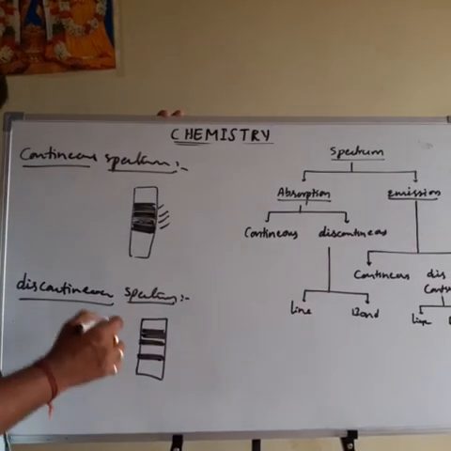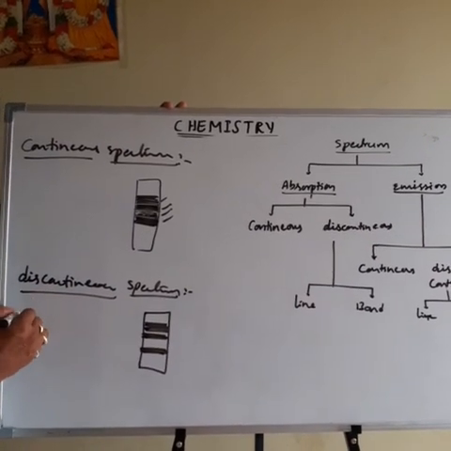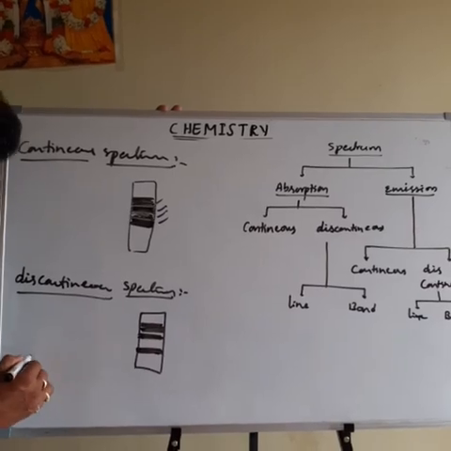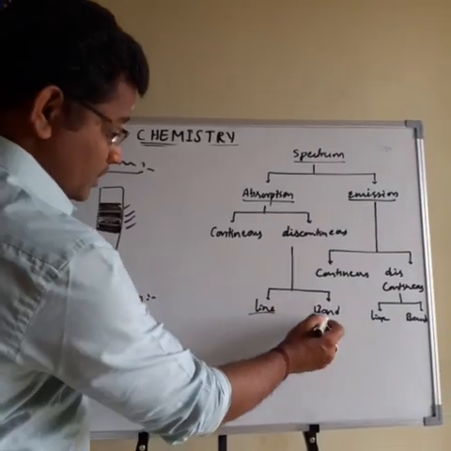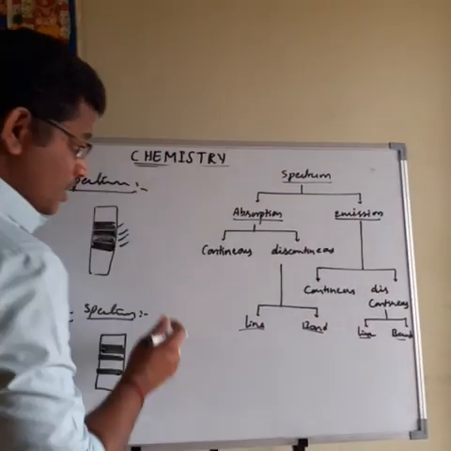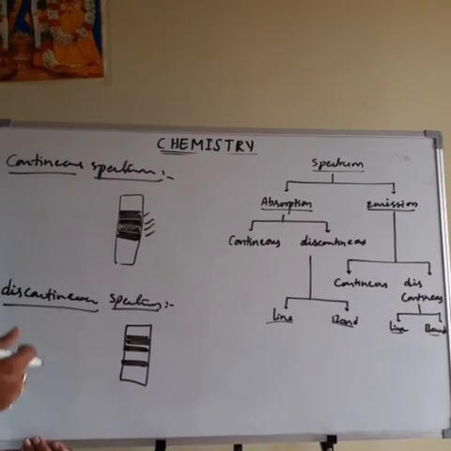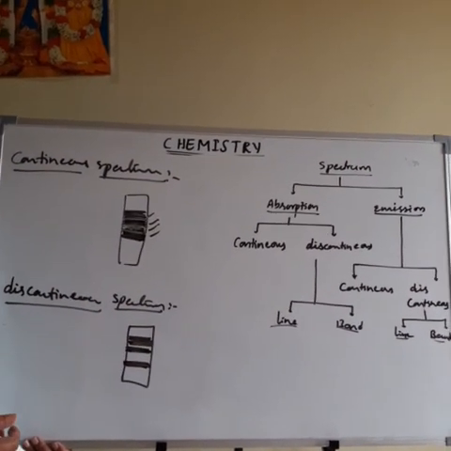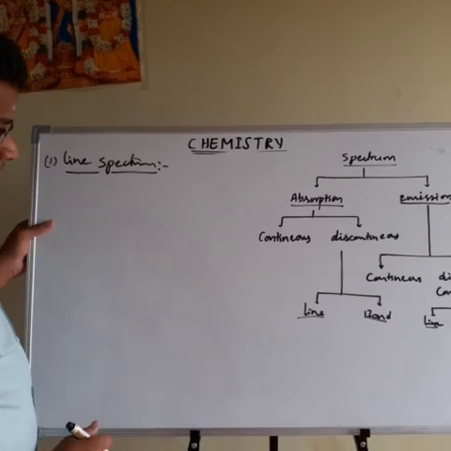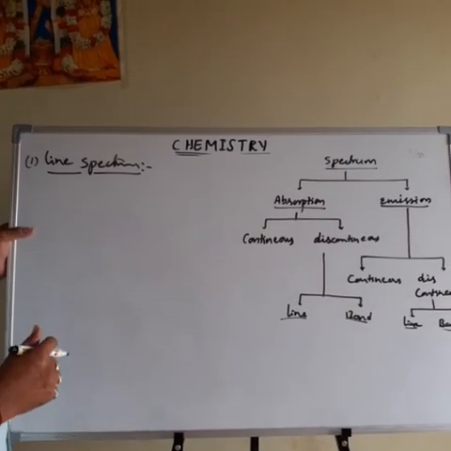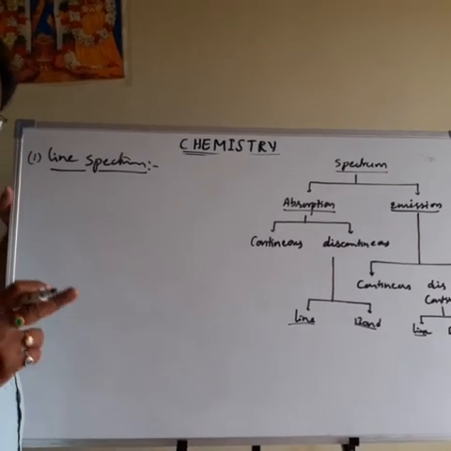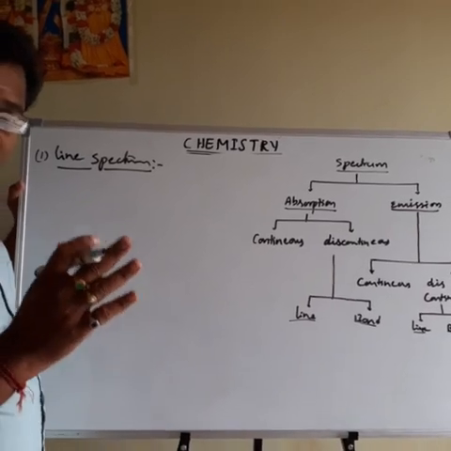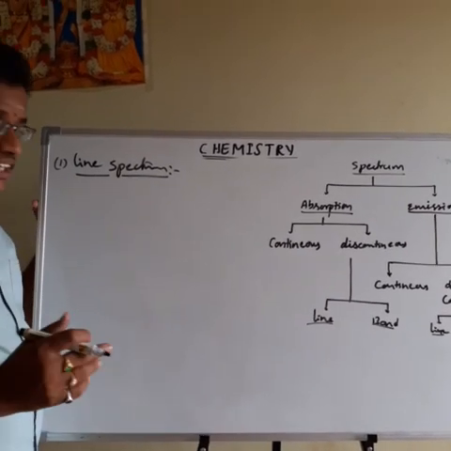Next, each discontinuous spectrum is divided into two types: line spectrum and band spectrum. Then what is the line spectrum? What is the band spectrum? Next one is the line spectrum. Line spectrum means the spectrum which contains sharp, well-defined lines. That is called line spectrum.